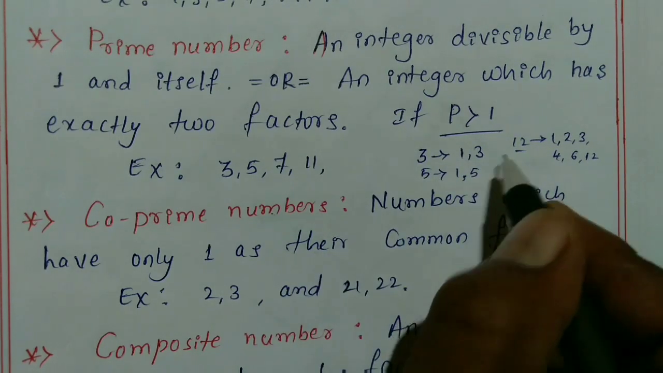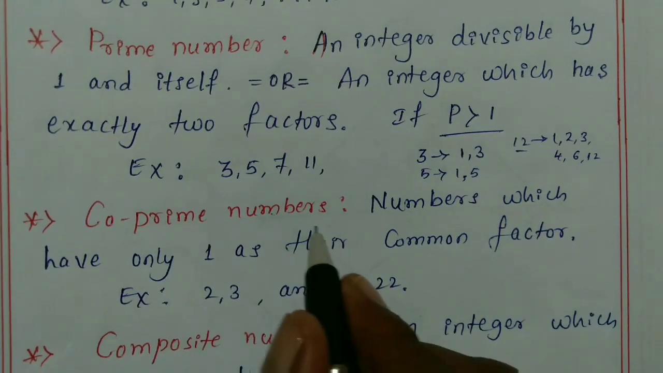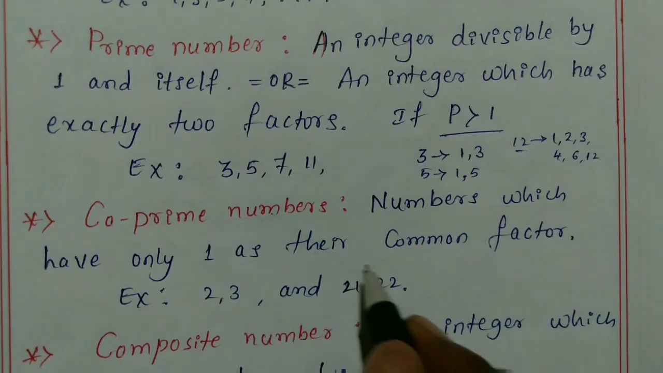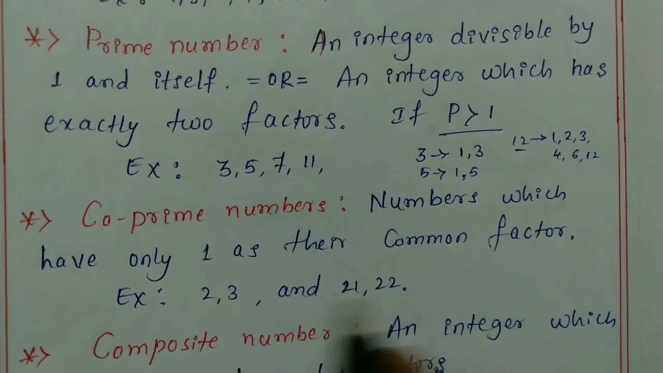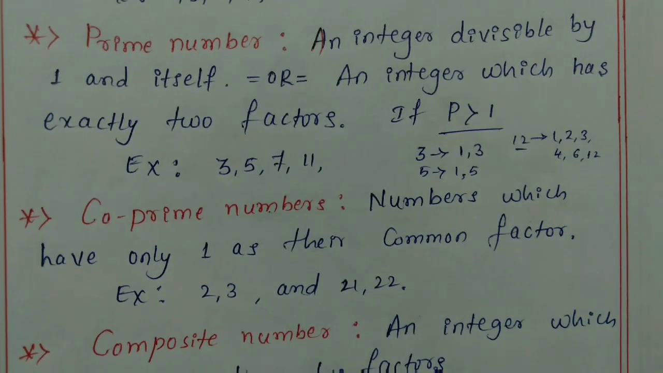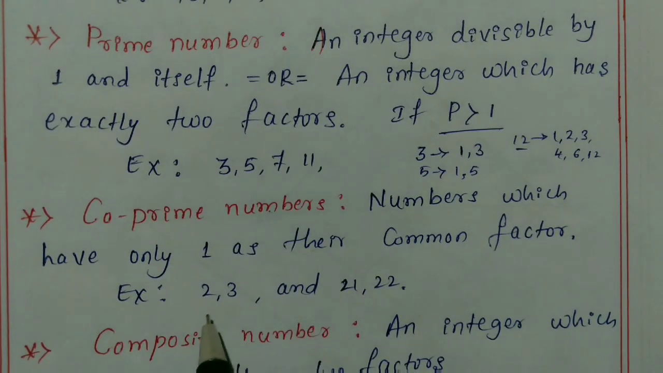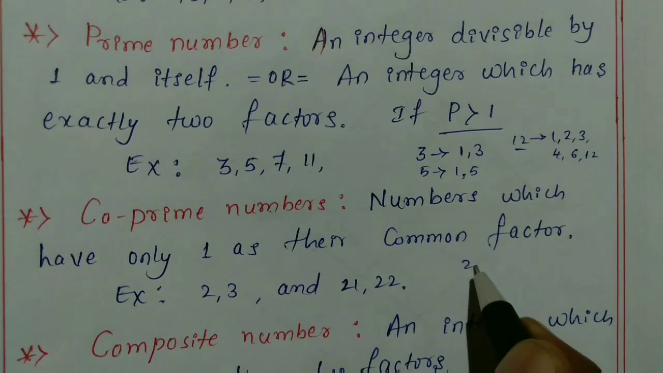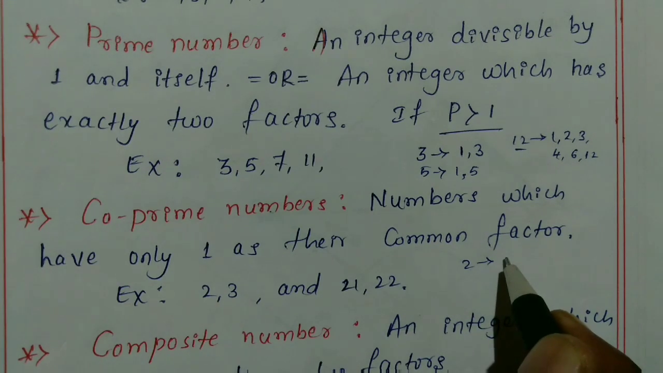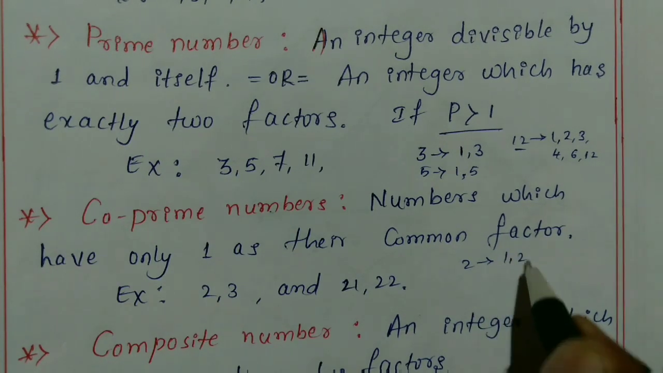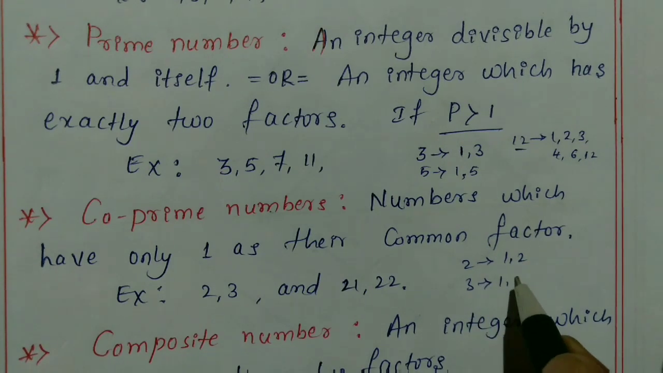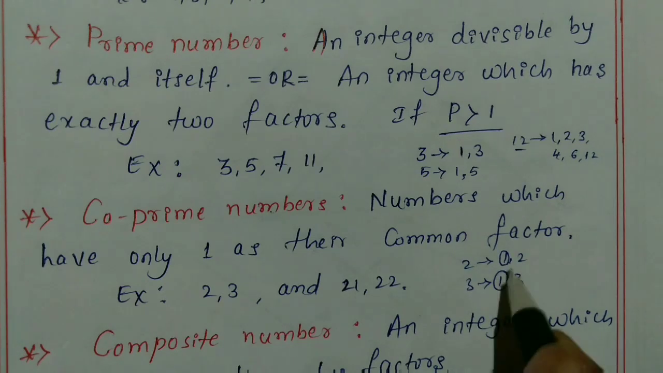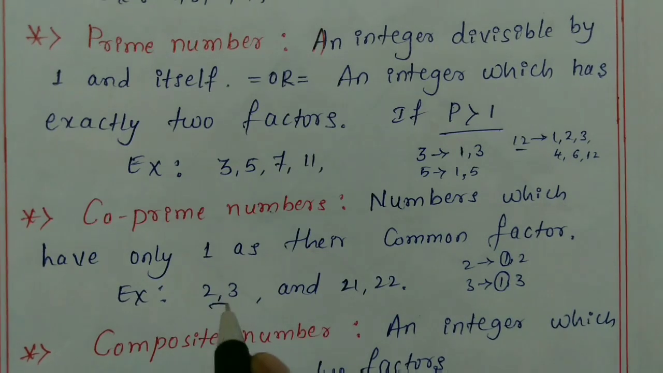Next I will discuss co-prime numbers. Co-prime numbers are numbers which have only 1 as their common factor. For example, you can take 2 and 3. These two contain only one common factor. 2 has factors 1 and 2, and 3 has only 1 and 3. In these two, 1 is common, so that's why these two are called co-prime numbers.